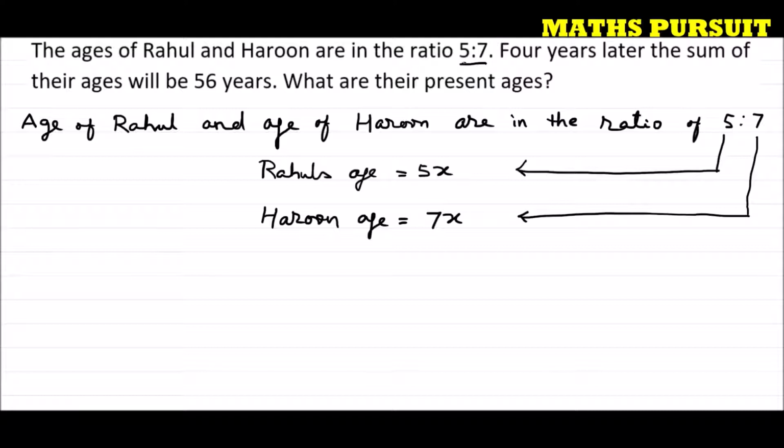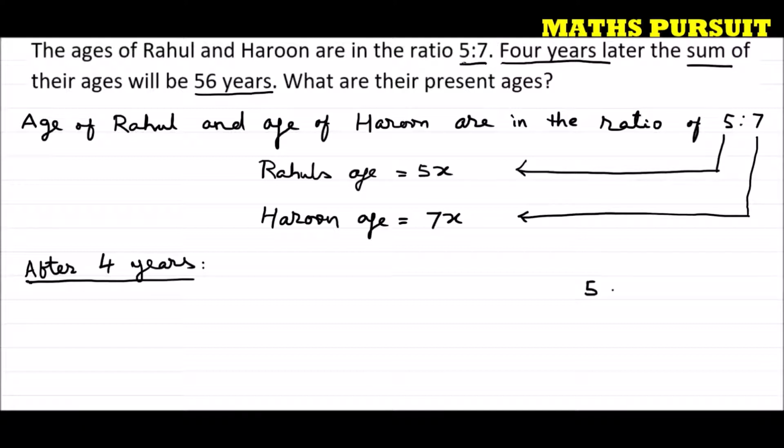Now, the second part of the question is telling us 4 years later, the sum of their ages will be 56 years. That means after 4 years. Let us see what is going to happen after 4 years. For example, let's say your age is 5 years.